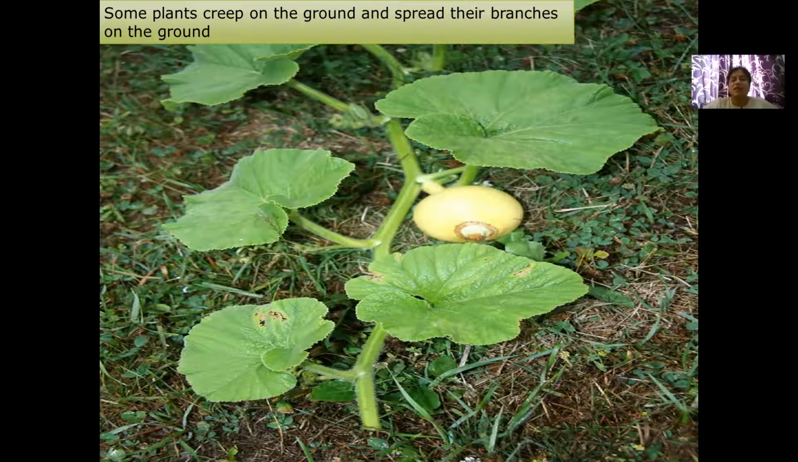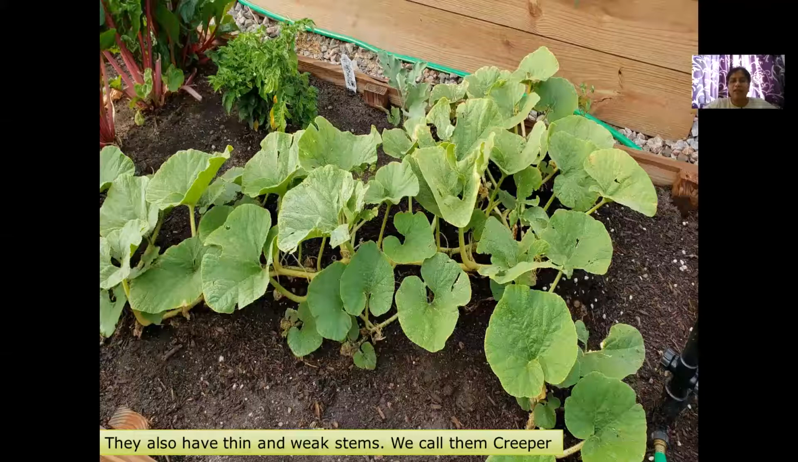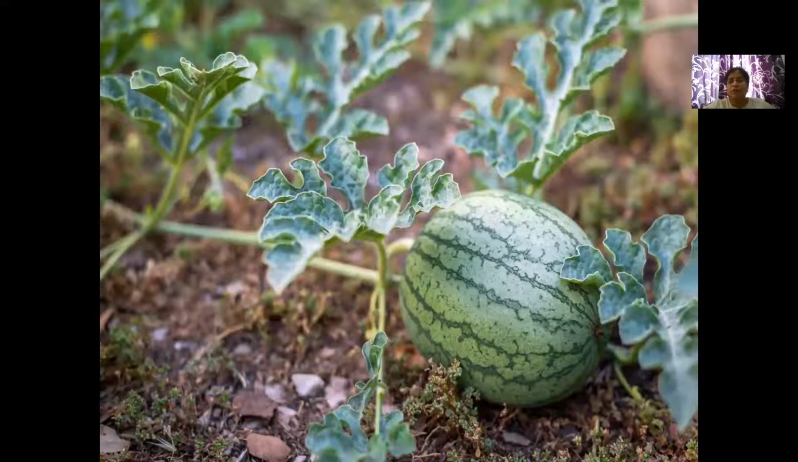They are not trying to stand up. The stems are not standing up only. It is on the ground itself. Yes, they also have a thin and weak stem. We call them creepers. They also have a thin and weak stem, but even with support, they don't climb up, but they start spreading across. Let us see examples of it.